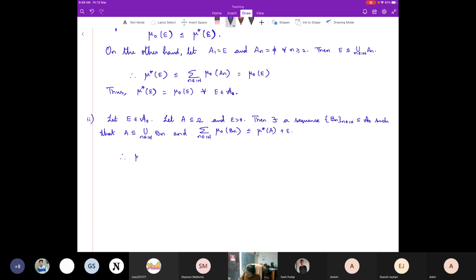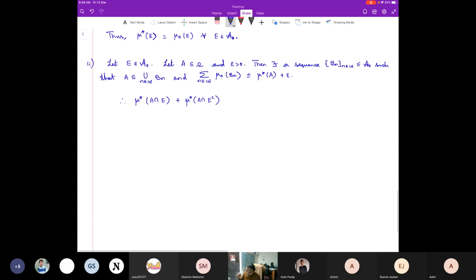Therefore, we look at mu star of A intersection with E plus mu star of A intersection with E complement. This is what we wanted, right? Sir, we have assumed that E belongs to A naught.